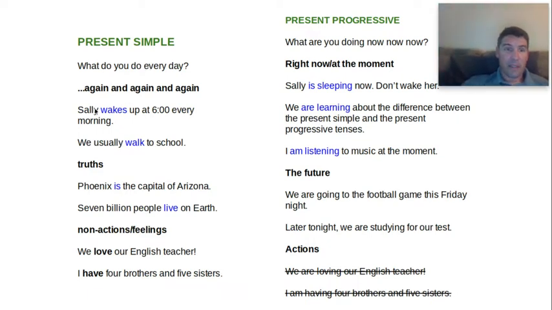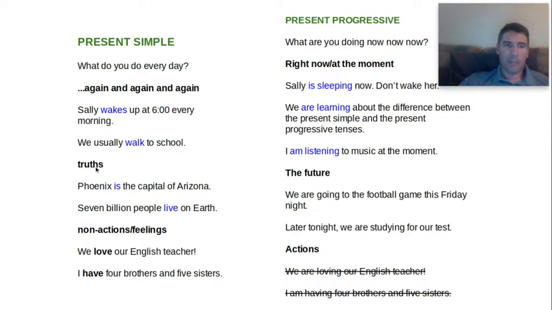So Sally wakes up at 6 o'clock every morning. Why do we have the S? That's right, because it's Sally. She's one person. We usually walk to school. Most of the time, we walk to school.